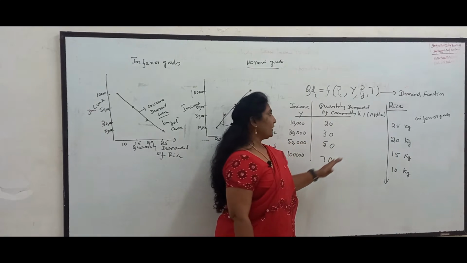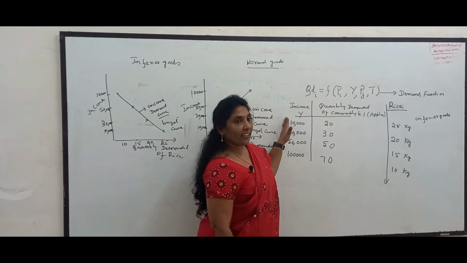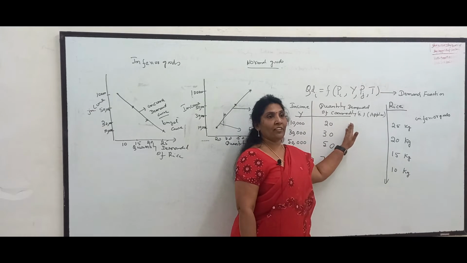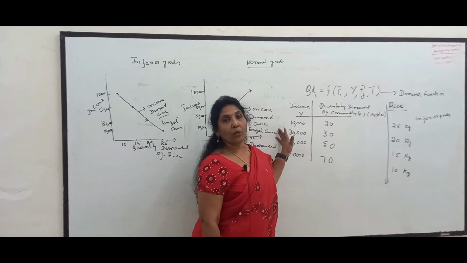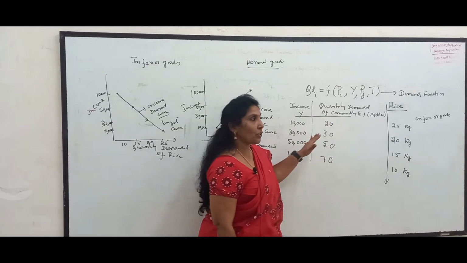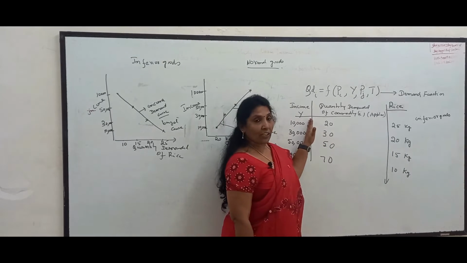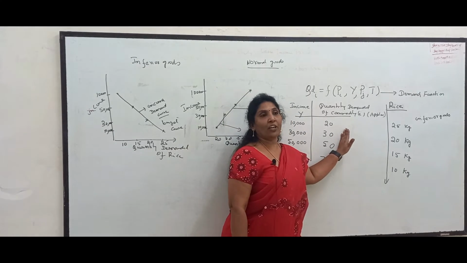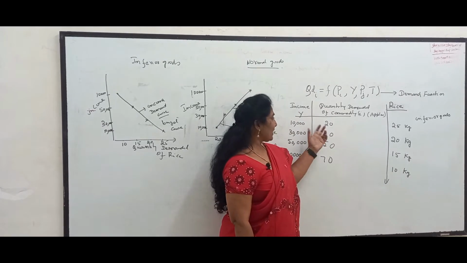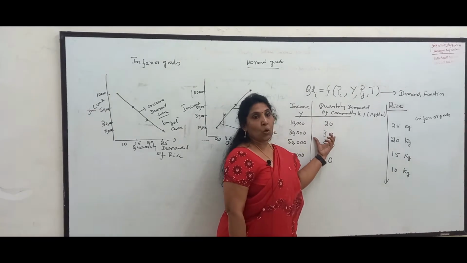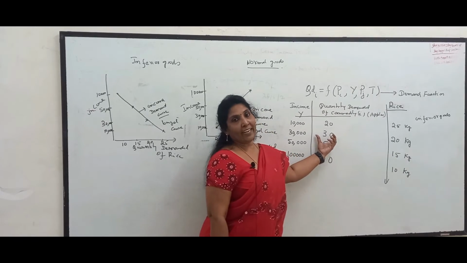The table that shows the relationship between income and quantity demanded of the commodity is called the income demand schedule. A schedule or a table which shows the relationship between income of the consumer and quantity demanded of the commodity is called an income demand schedule. This schedule can be used to show the relationship with the help of a diagram.